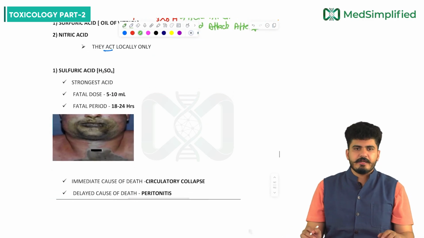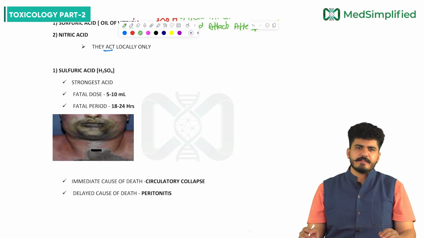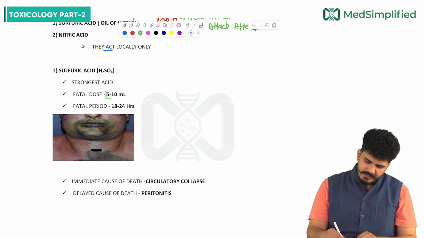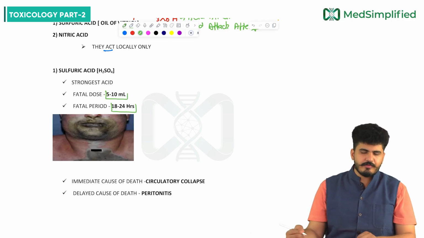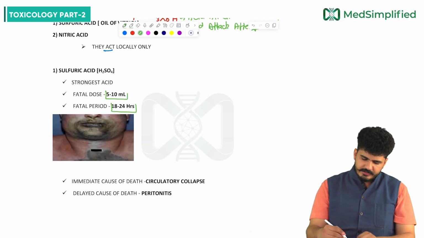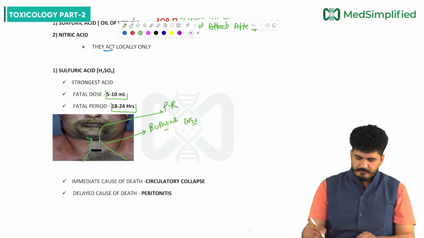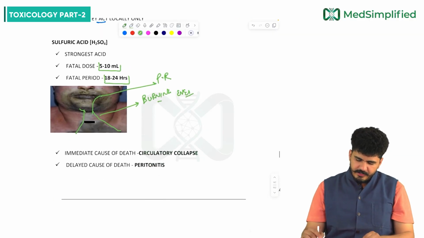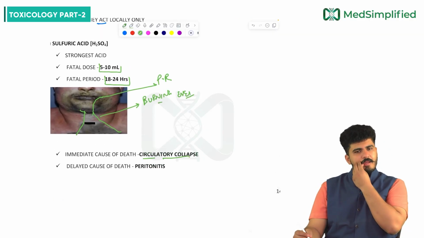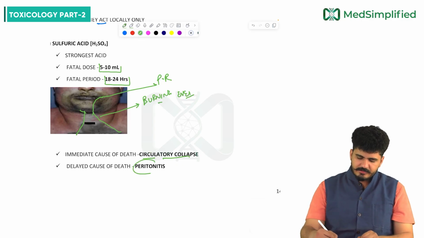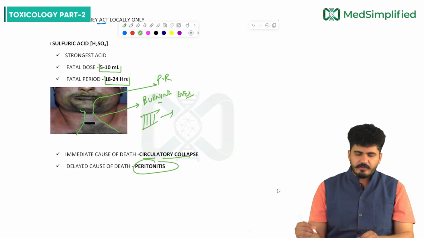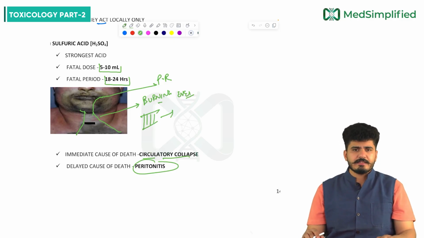Now sulfuric acid we'll learn in a bit more detail. It is the strongest acid, my dear friends. Fatal dose is 5 to 10 ml and fatal period is 18 to 24 hours. See, the person is ingesting it by the per oral route, and the moment it goes inside, it is burning everything. That is why black color is seen. Immediate cause of death is circulatory collapse, but delayed cause of death would be peritonitis. It will go inside the peritoneal cavity, and the person will suffer from peritonitis after that.